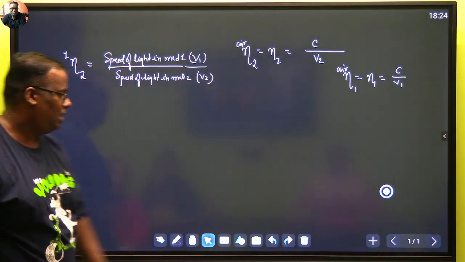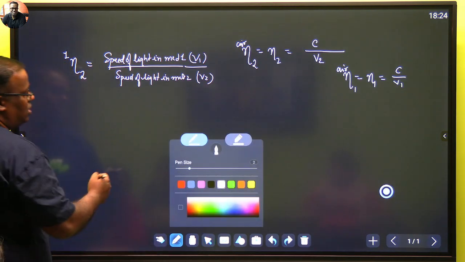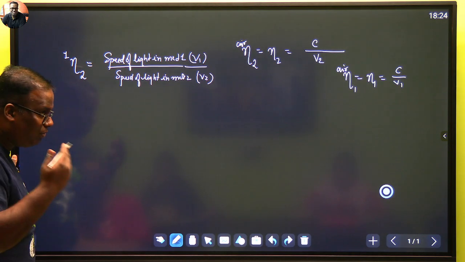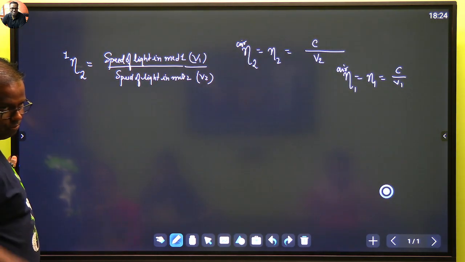इसको छोड़ दो, ये चीज समझ में आया जो लिखा, राइट, आ जाओ. We are trying to see the relation between relative refractive index and absolute refractive index.